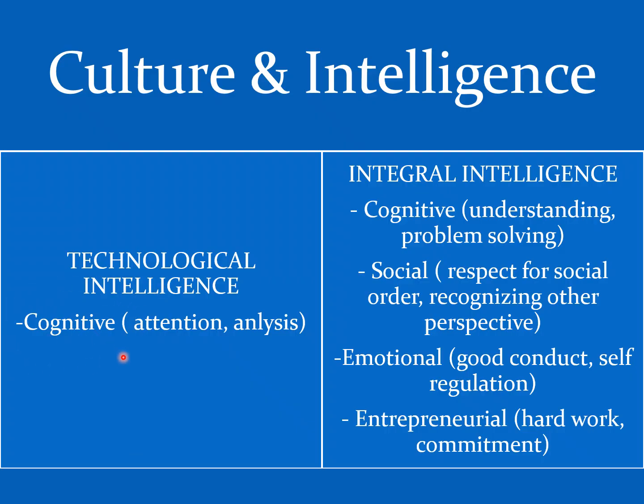That means all the mental processes, for example, generalization, discrimination, problem solving; only the cognitive part will be there in the Western culture. But in Indian culture, we consider intelligence as a combination of the cognitive as well as the non-cognitive part.